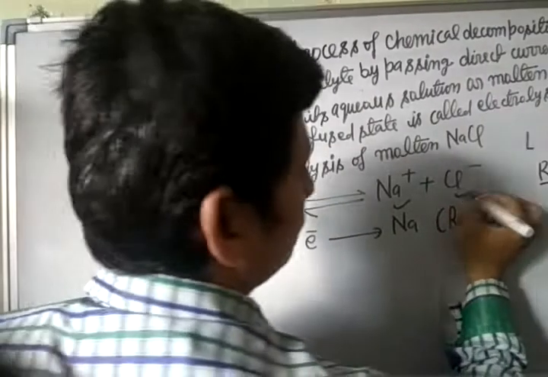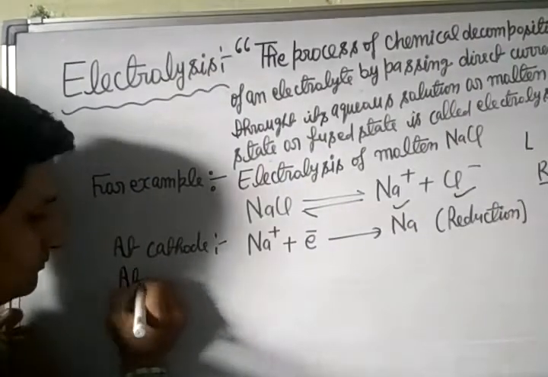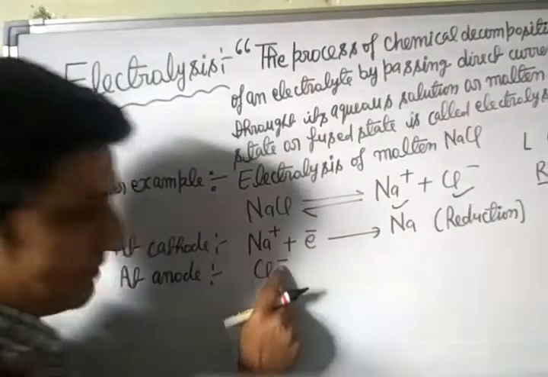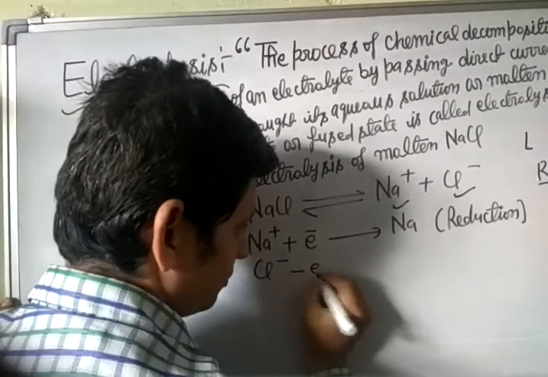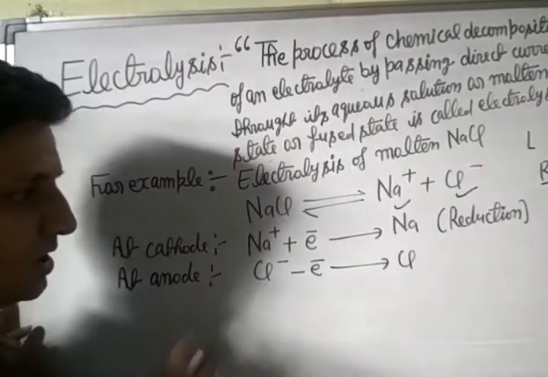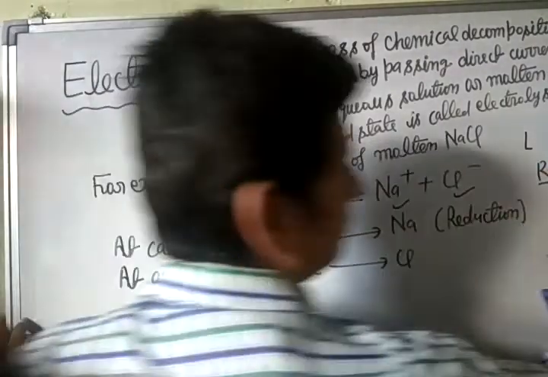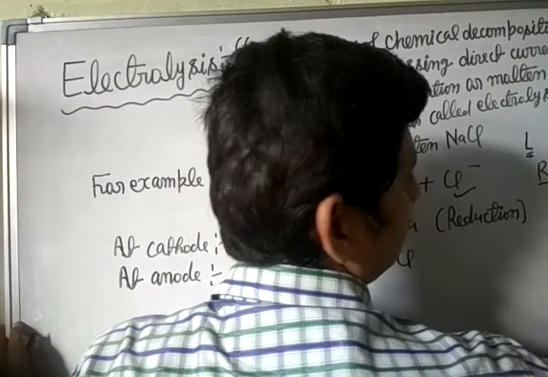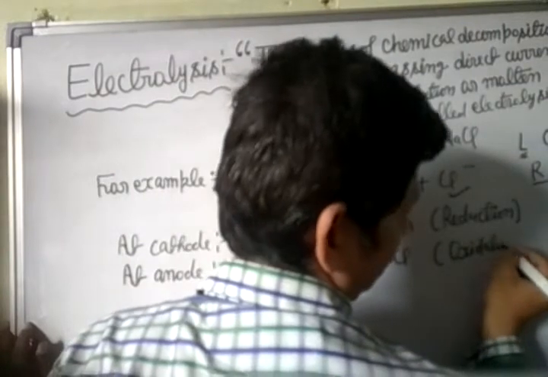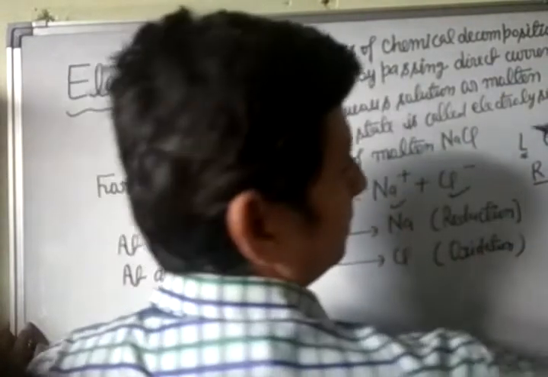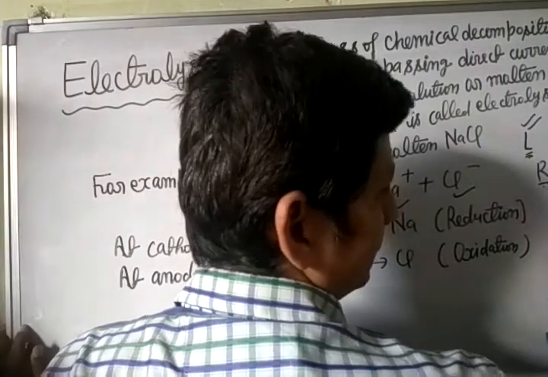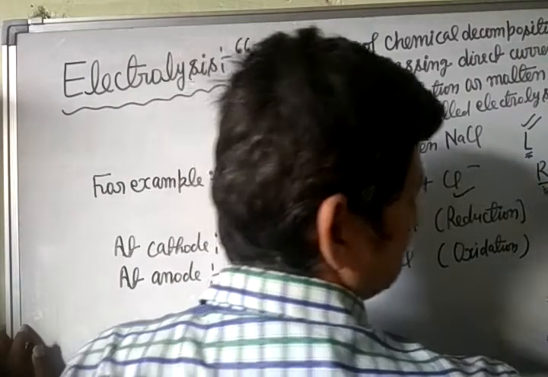After sodium ion, next is chloride ion. So at anode, chloride ion loses its electron and converts into chlorine atom. Loss of electron is called oxidation. So this is oxidation. So student, you have to learn the funda: L for loss of electron is called oxidation, R for reduction, G for gain of electron. Gain of electron is called reduction.